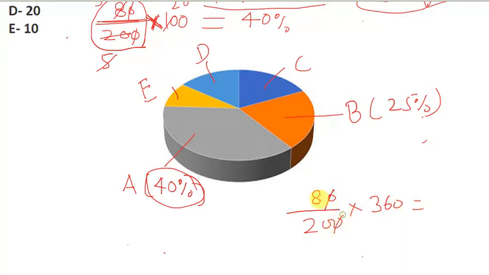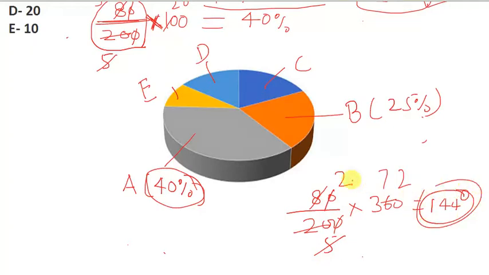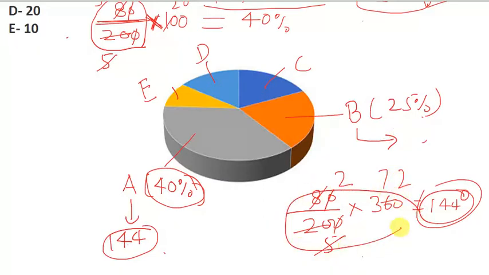If we solve it, then we get 4 2s are 8, 4 5s are 20, and this will evaluate to 144. So this is 144 degrees. If we use degrees in place of percentage, then it will be 144. Similarly, the degree of B can also be calculated by the same formula.